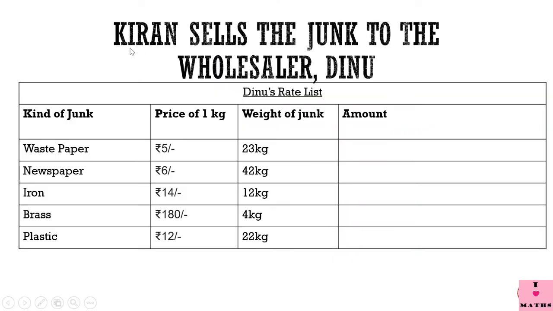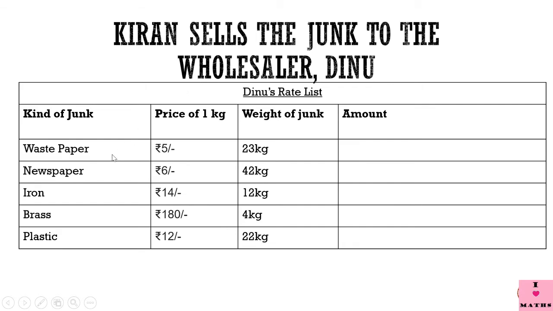Okay, children. Now, Kiran used to buy junk from the small junk sellers, those junk sellers who come on the cycle and collect the junk from our houses. So, Kiran used to buy junk from those junk sellers. And after buying the junk from those junk sellers, she used to sell it to Dinu. And Dinu was a wholesaler. It means he was a bigger shopkeeper than Kiran. He was a wholesaler. Okay.